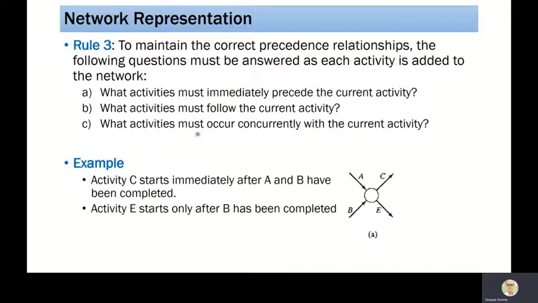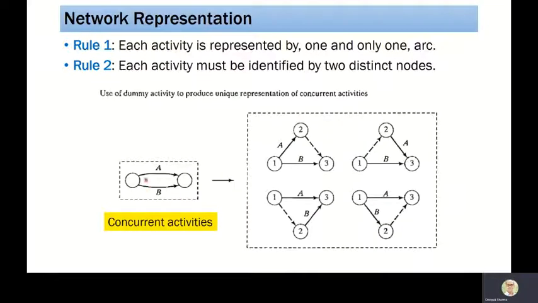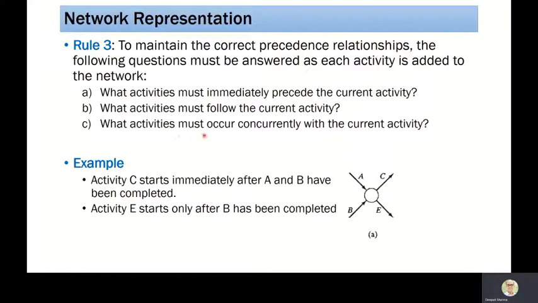The third is what activities must occur concurrently with the current activity. We have understood from the previous slide that A and B are concurrent activities, and that is what we have to find out. So when we answer these questions, we can find out the relation, if any relation exists, between the activities. So let us take an example here: activity C starts immediately after A and B.